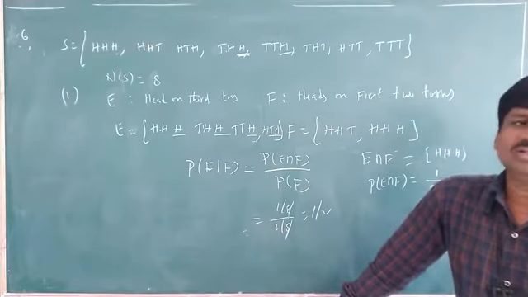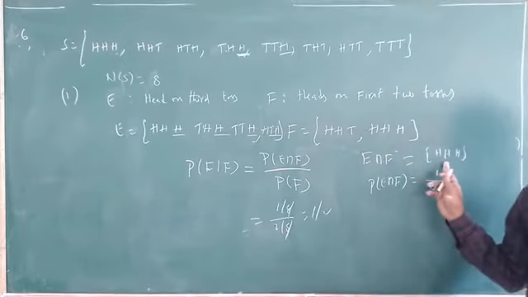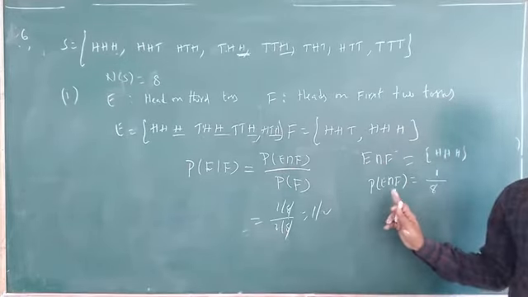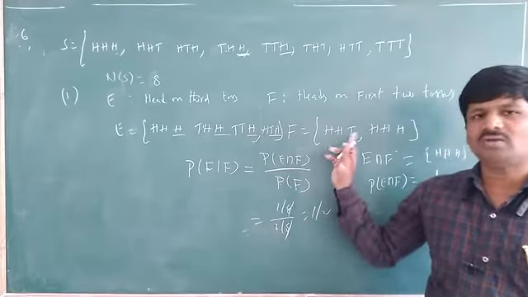Simple. First, what we have to write? The sample space I already wrote here. So you have to write event E and event F, write both events and find the intersection. Find the probability of that intersection and substitute, and the probability of F also you have to find and substitute in this formula. You will get the probability of E given that F.